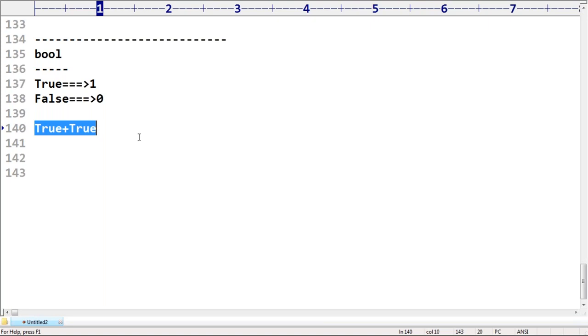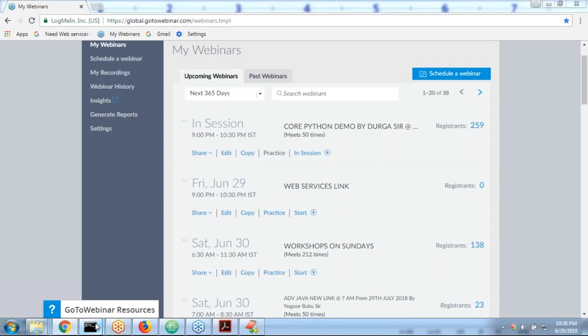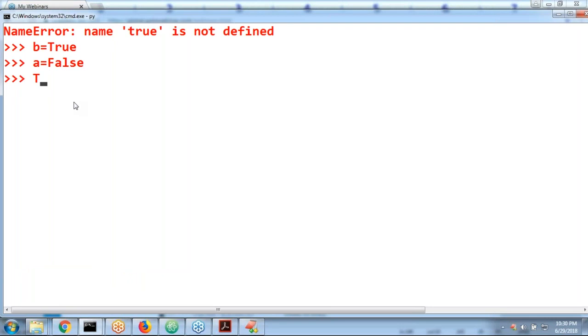That's why, observe carefully, True plus True, 2 is the answer. True plus False, then automatically 1 is the answer. Internally, True means 1, False means 0.